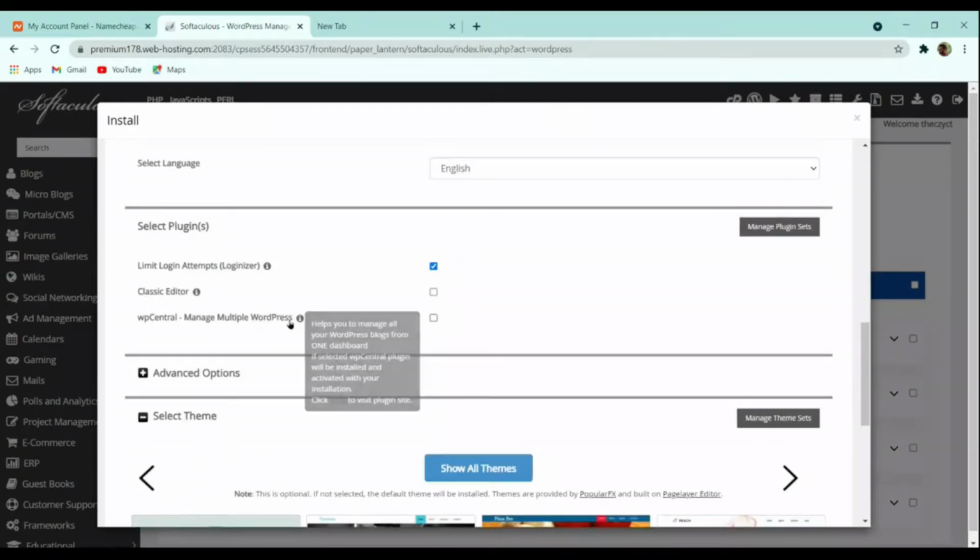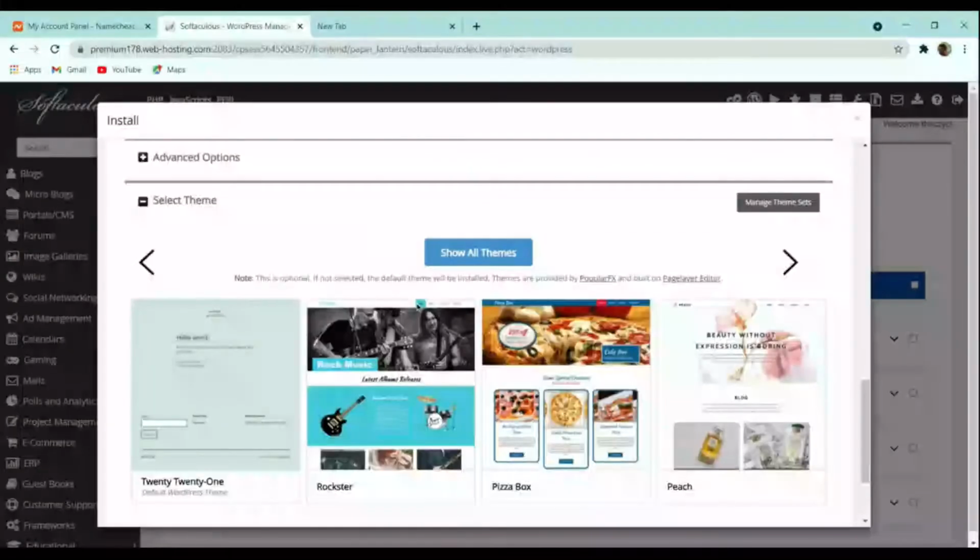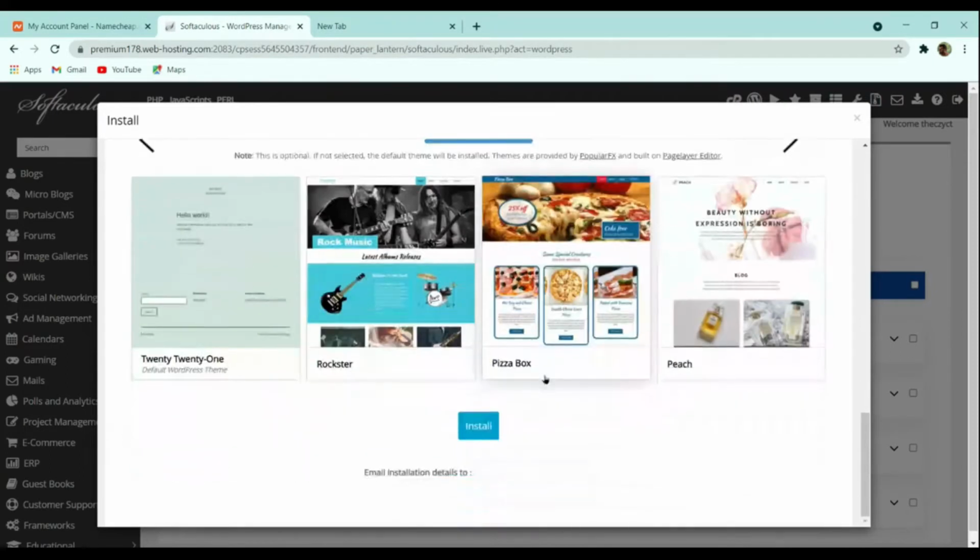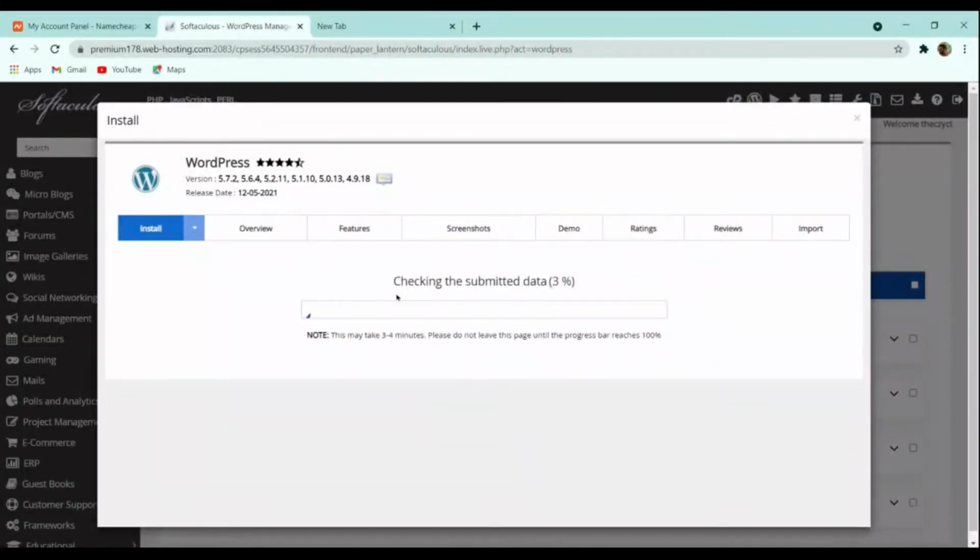And then here you can skip the theme installation. You don't need to select one. We will select our own theme, and finally we have to click on the install button. Within a few minutes our WordPress will be installed successfully. So let's wait for it.